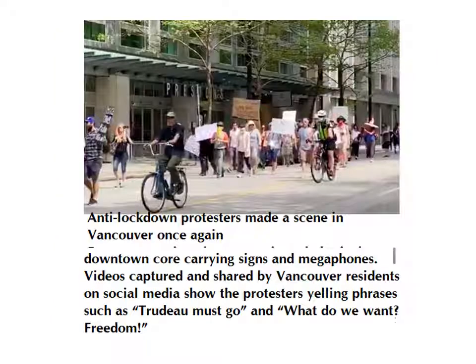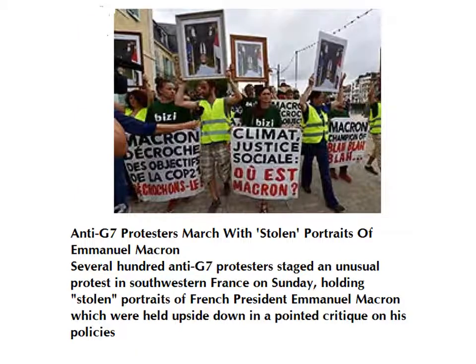Anti-lockdown protesters made a scene in Vancouver once again. Where is Vancouver? Downtown carrying signs and megaphones. Videos captured and shared by Vancouver residents on social media show the protesters yelling phrases such as Trudeau must go, and what do we want? Freedom. Yes.